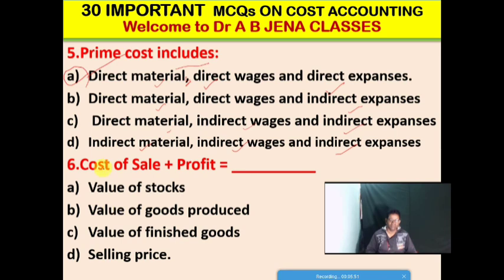Next MCQ, it's also vital. Cost of sales plus profit is equal to what? Option A, the value of stocks. Option B, the value of goods produced. Option C, the value of finished goods. And the last option, the selling price. So cost of sales plus profit is the selling price. D is the right option for this MCQ.